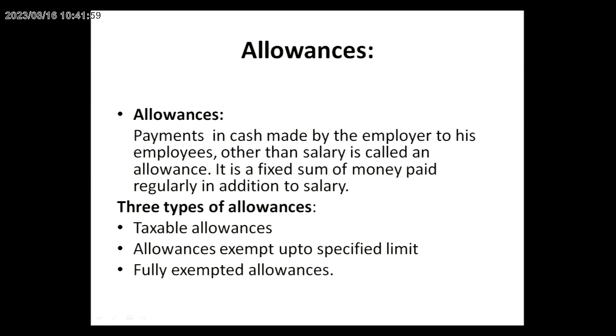Now let us see the allowances. Allowances means the amount or remuneration attached to the salary. Allowances are of three types. One is taxable allowance, another is partly taxable allowance, that is, allowance exempted up to a specified limit. The third is fully exempted allowance. So allowances means payments in cash made by the employer to his employee.